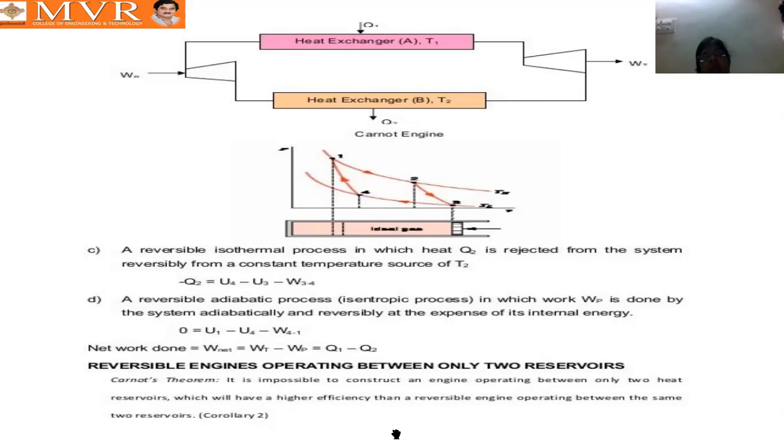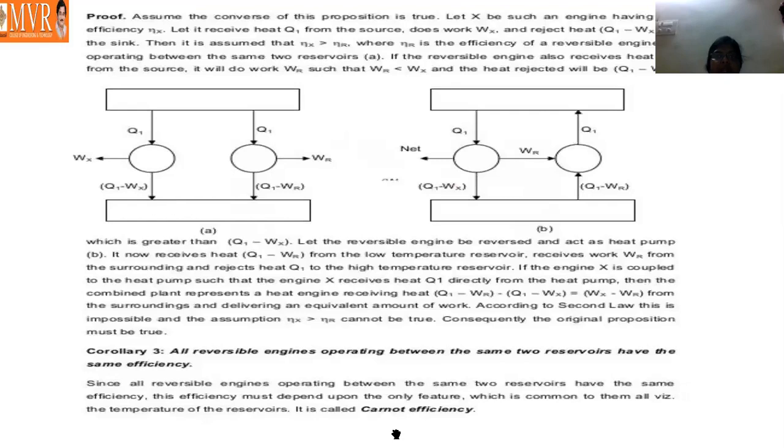So how is it possible? Whether we take two engines or three engines, the reversible engine has the highest efficiency. It will never change. When any other engine is compared to the reversible engine, the reversible engine has the higher efficiency. But if Carnot's theorem were violated, our reversible engine would be less efficient than the other engines. So is it possible? Not possible. So that is our Carnot theorem.